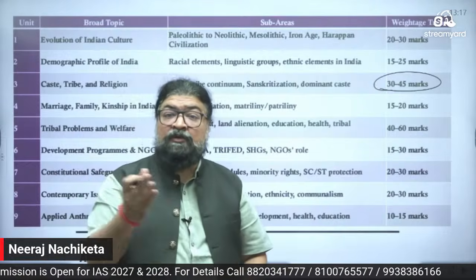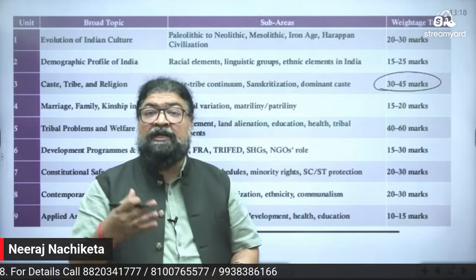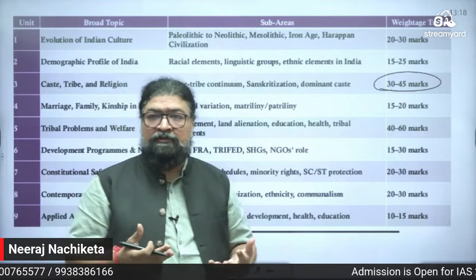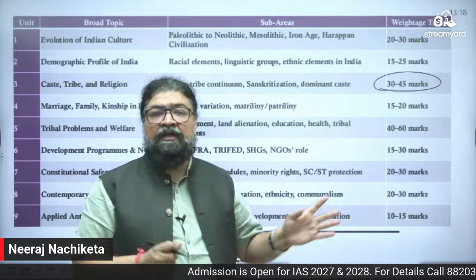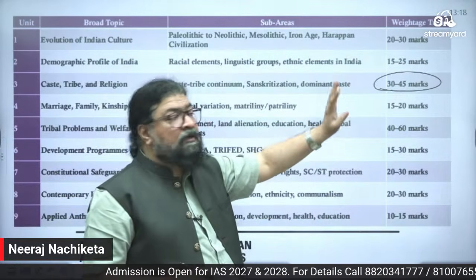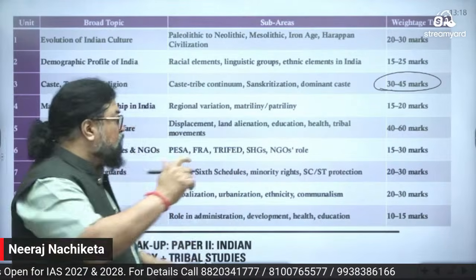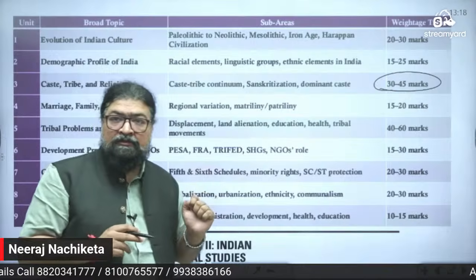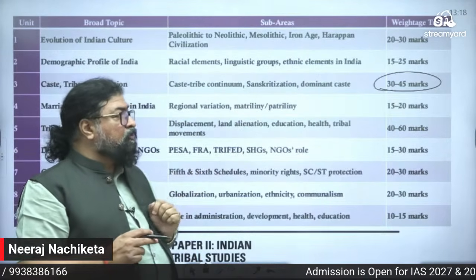Then M.N. Srinivas, concept of Sanskritization, right? Then you come to the Jajmani system, right? Varna Ashram, caste system, Indian caste system, right? Varna Ashram and caste system, all those areas, they are 35 to 45 marks, and questions are asked every year. Then look at here, marriage, family, kinship in India, regional variation, matrilineal, 15 to 20 marks.